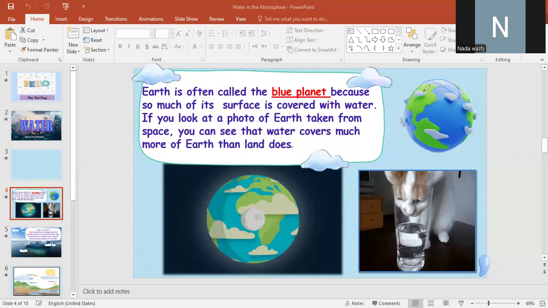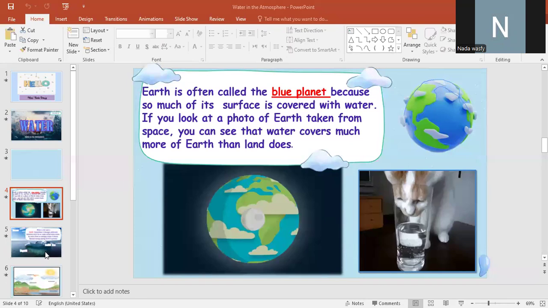Okay, so when I ask you again to give a reason or complete, Earth is often called the blue planet. Why? Because it contains a large amount of water, and water is important for all living organisms.